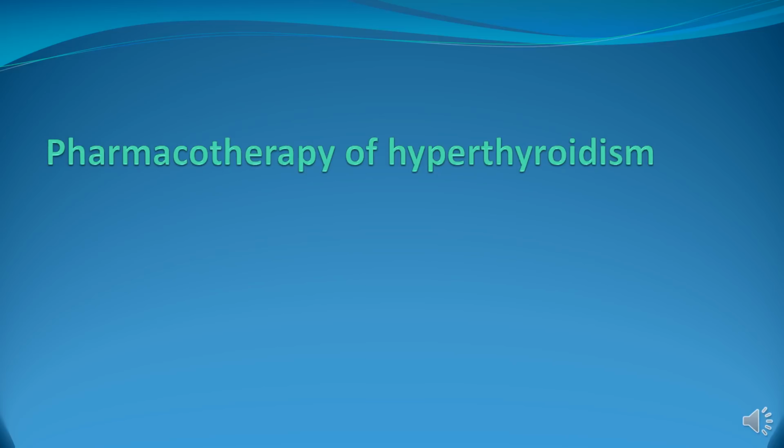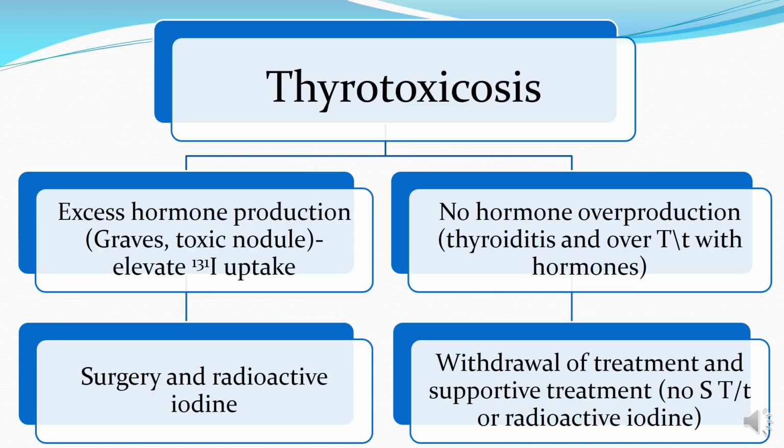Coming to the treatment of hyperthyroidism, thyrotoxicosis can have two causes. Remember, thyrotoxicosis is an excess of thyroid hormone which leads to the toxic effects of this hormone. This can be due to two reasons. Either there is excess hormone production, like in Graves' disease. Graves' disease is a disease of hyperthyroidism in which there are autoimmune antibodies which act on thyroid stimulating hormone receptors, leading to excess thyroid hormone production.